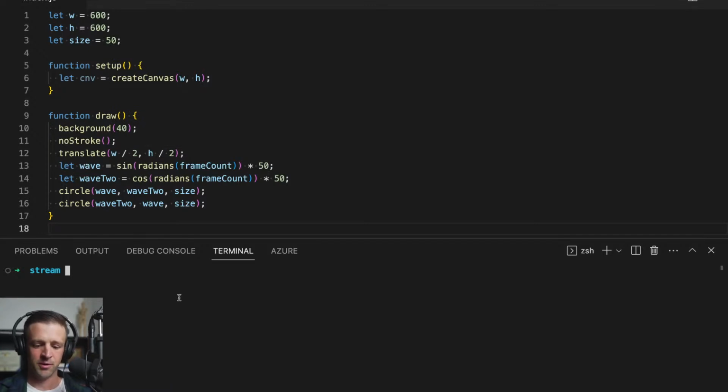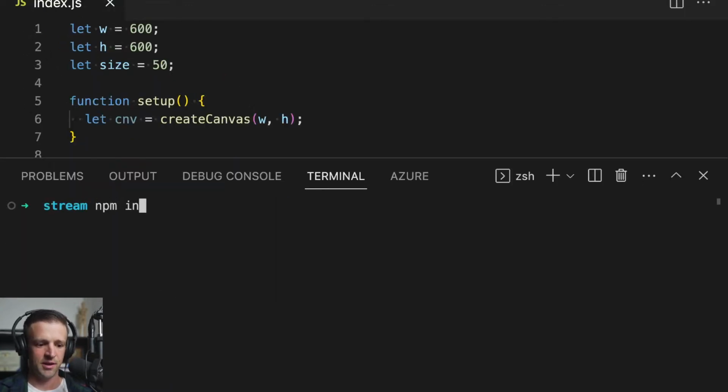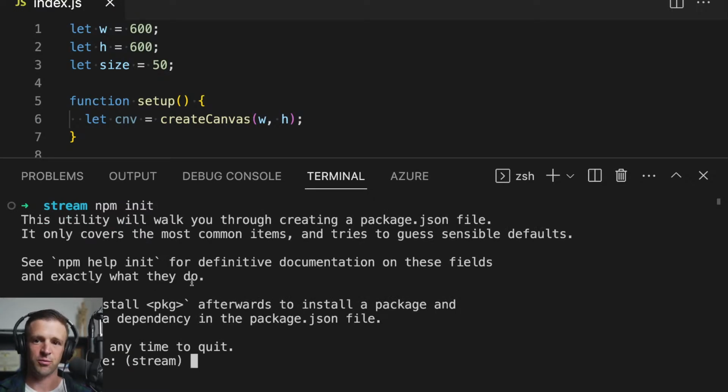And the first thing I'm going to do is type npm init. And init stands for initialize. So essentially what we're doing is initializing our project here with npm. npm is actually a tool to host code. We're not going to actually do that today, but we can use it to also manage packages like I mentioned. So first, it's going to ask us some questions.